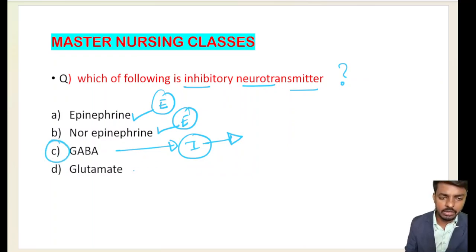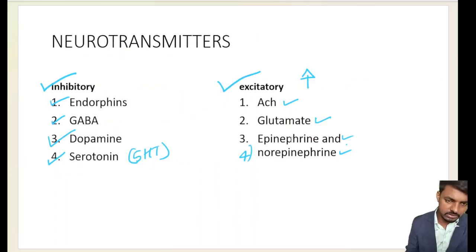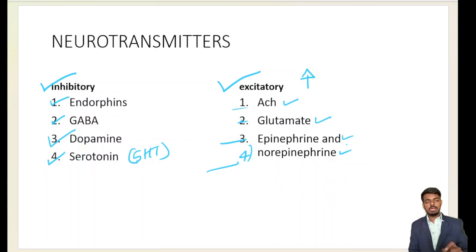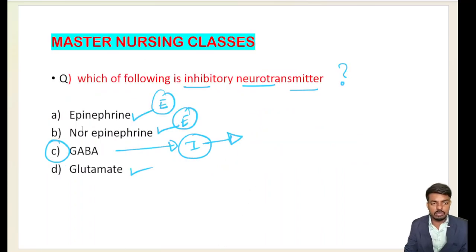Okay. Glutamate also we have studied in the excitatory neurotransmitters. Let me show this slide. Among excitatory neurotransmitters we have epinephrine, norepinephrine, glutamate, acetylcholine. Among inhibitory we have endorphins, gamma aminobutyric acid, dopamine, and serotonin. So here is the answer to your question: which of the following is an inhibitory neurotransmitter? Gamma aminobutyric acid is the inhibitory neurotransmitter.